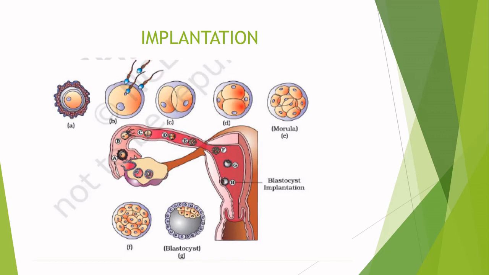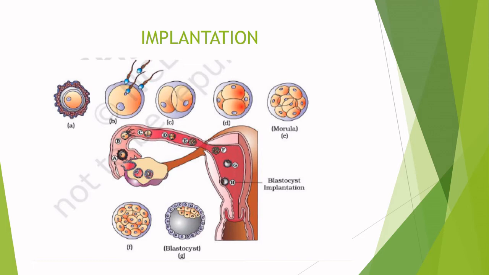Immediately after implantation, the inner cell mass, that is the embryo, differentiates into an outer layer called ectoderm and an inner layer called the endoderm. A mesoderm soon appears between the ectoderm and endoderm, and these three layers will give rise to all tissues or organs in the adults. The inner cell mass contains certain cells called stem cells, which have the potency to give rise to all tissues and organs. Occasionally, implantation occurs in the fallopian tube, resulting in an ectopic pregnancy, which is dangerous to the mother because of the hemorrhage.